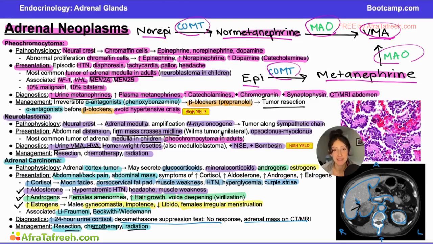So how do they ask you about this on a board style question? Well, a question they might ask you is: a 47-year-old man presents for 3 months of intermittent sweating, heart palpitations, and headaches. He has a history of medullary thyroid cancer in remission, but no other past medical history. Blood pressure on arrival is 129/76. During the abdominal exam, the patient becomes diaphoretic and short of breath. Repeat blood pressure is 156/89. What is the mechanism of action of the medication indicated to treat this patient's symptoms?